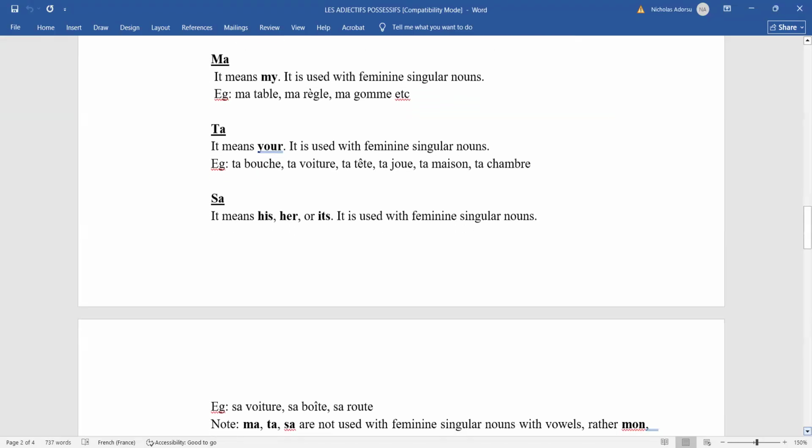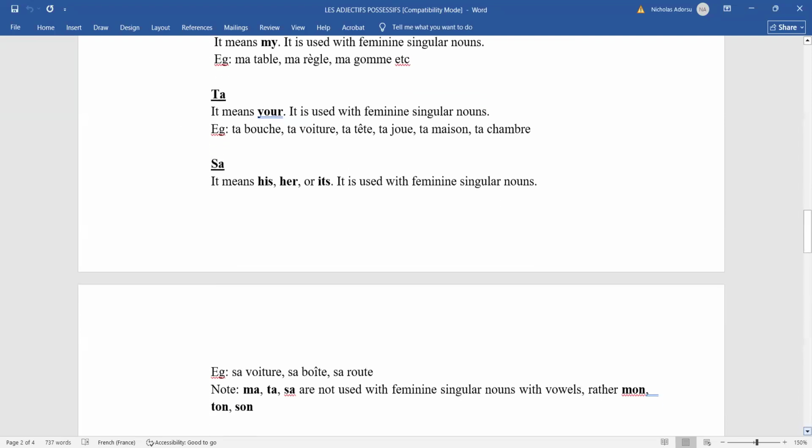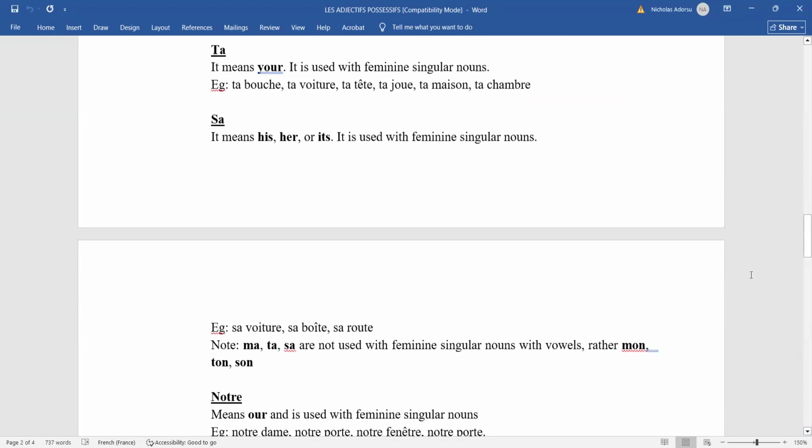And it's for feminine singular nouns which start with a consonant. So here too, we are looking at some examples like sa robe, which is his or her dress. Sa voiture, his car or her car. Right? Okay. So we are saying ma, ta, sa are not used with feminine singular nouns starting with a vowel. Simple.